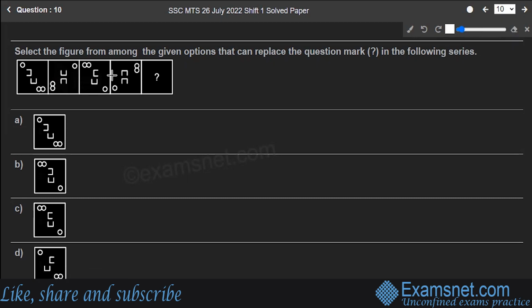So according to this, the first one is rotating 90 degrees, 90 degrees, 90 degrees. And when it rotates 90 degrees, it will look like this; further it will rotate 90 degrees, it will look like this. So it will look something like this. Okay. And for the next one, this is moving 180, 180, 180, and 180 again. So it will look like this.